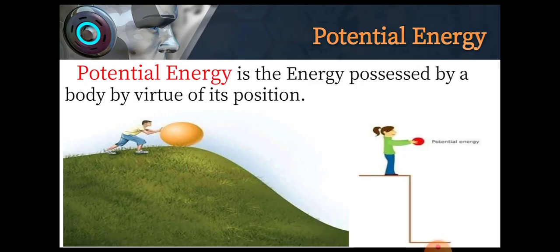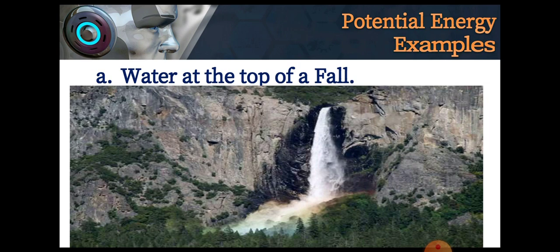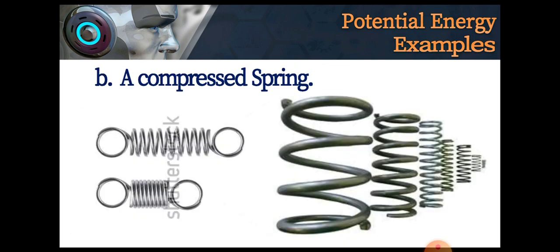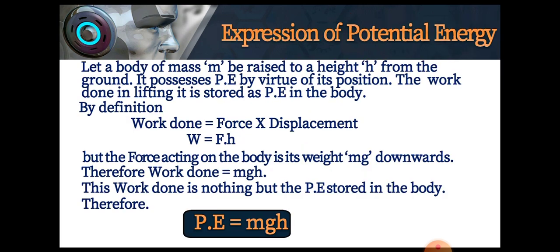Now, what is potential energy? It is the energy possessed by a body by virtue of its position, like water at the top of a fall, or like in the case of a compressed spring. All these are examples of potential energy. Now let's see the expression for potential energy.